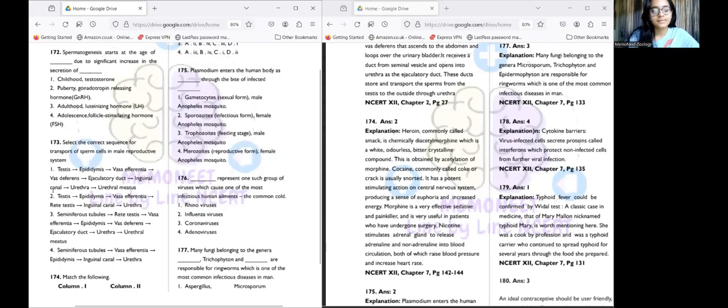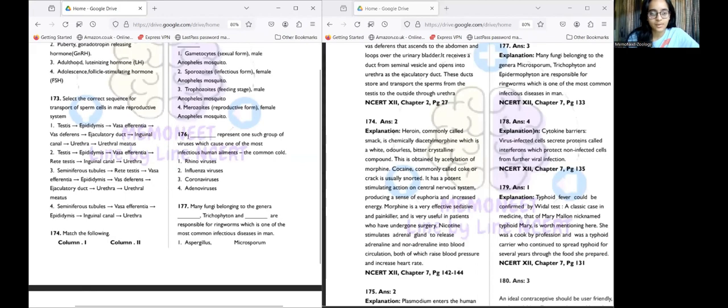Okay, so for question number 175, you have to see that Plasmodium enters the human body as dash through the bite of infected dash. The answer is option 2: it enters the body as sporozoites through the bite of an infected female Anopheles mosquito.